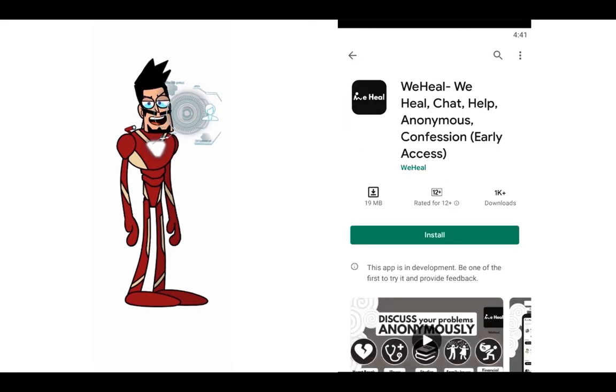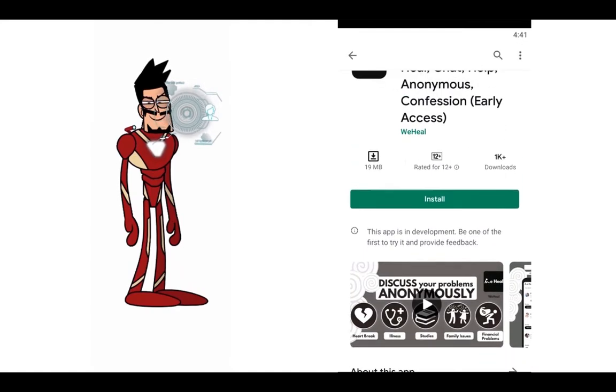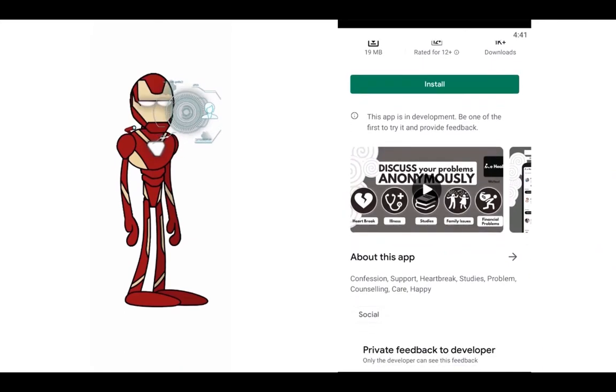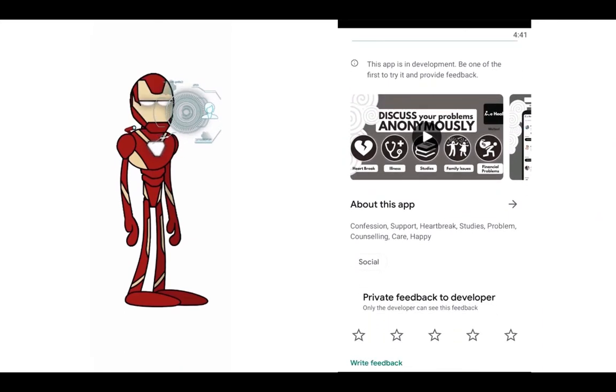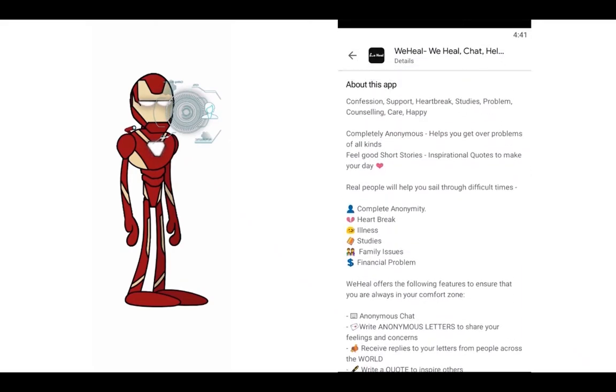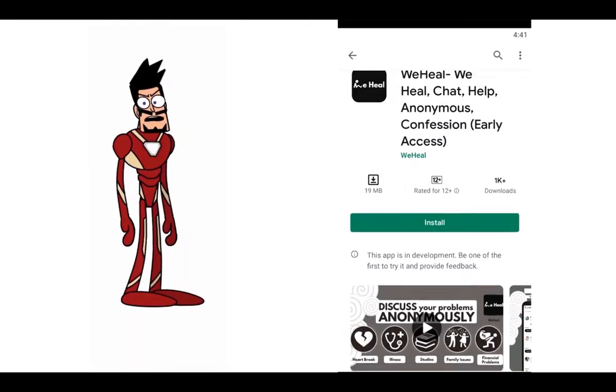Right. So now if you see on the front page, you can see that these people have mentioned anonymously in a lot of places. Look at the poster, it says discuss your problems anonymously. If you go into About app, then you again see that they have said that there is an anonymous chat. You can share your problems anonymously here as well. So this app claims to be anonymous so that people can freely share their problems.